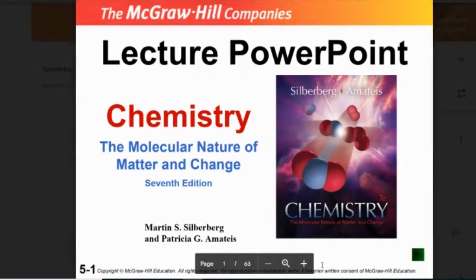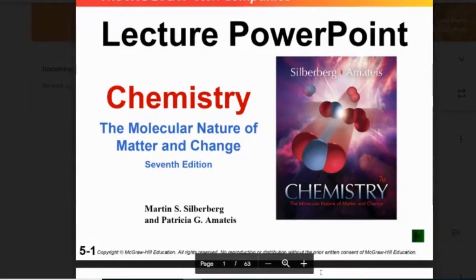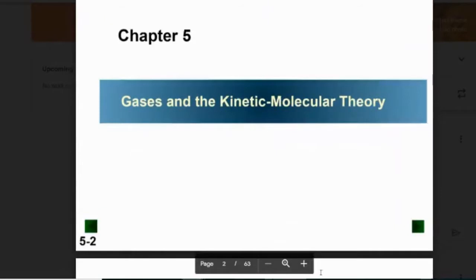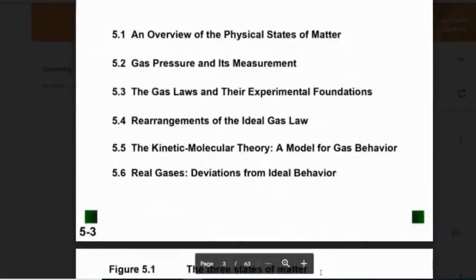Chapter 5, Gas Laws. In the kinetic molecular theory, the word kinetic means speed or movement. Molecular means molecule. So we're really going to be looking at how the molecules behave speed-wise, and why that's important. Basic overview: we won't spend a ton of time on 5.1 and 5.2 or 5.6. The bulk should be between 5.3 and 5.5.